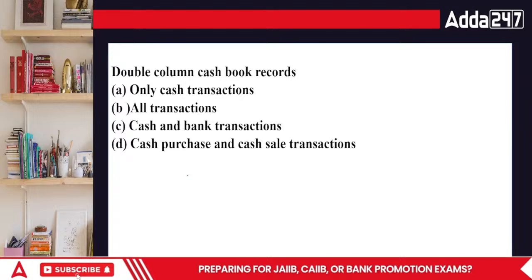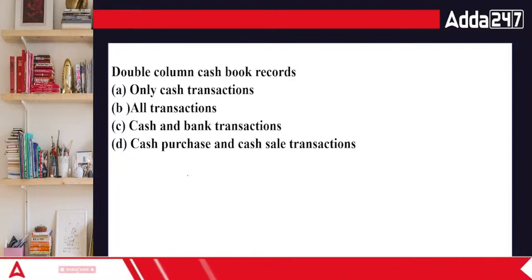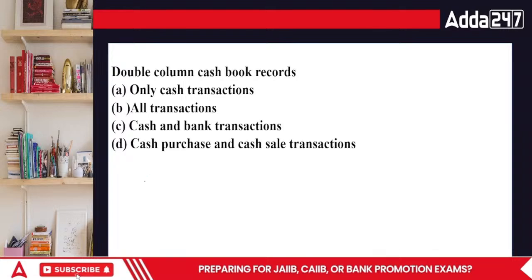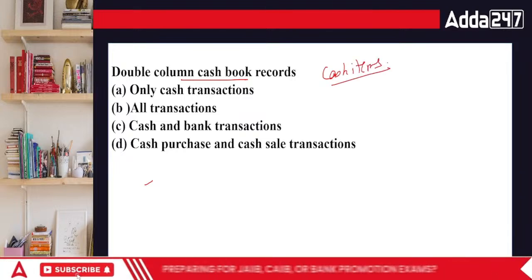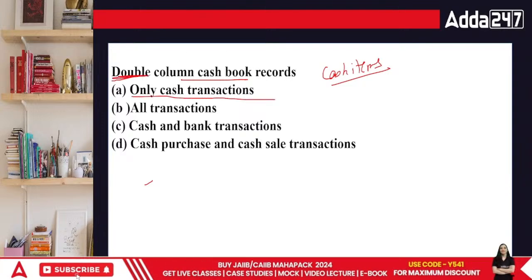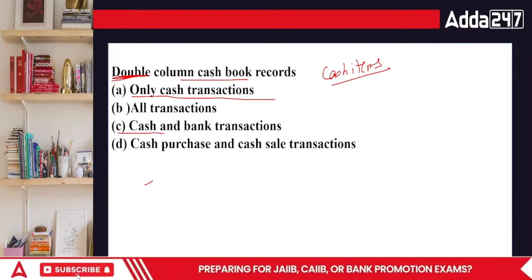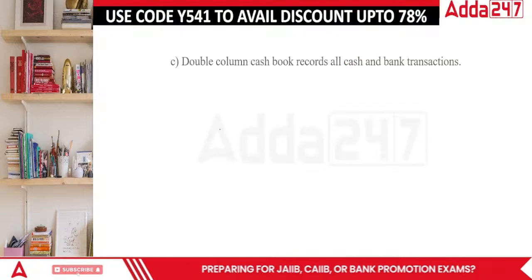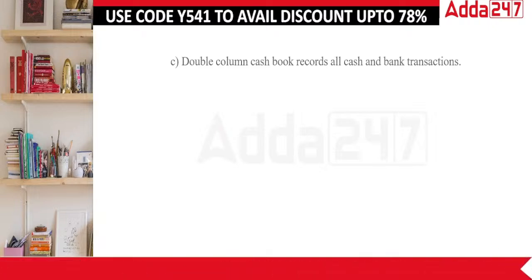Double column cash book records only cash balance, only all the transactions, cash and bank transactions, or cash purchase and credit purchase, cash sales purchase. Double column cash book is a form of subsidiary book which records purely the cash items. That means both the inflows and the outflows. So it records only and only cash transactions? No, but this is double column. Double column means it has got two columns. So that means it can have cash as well as bank balances. Okay? So answer is C. Done, everyone?